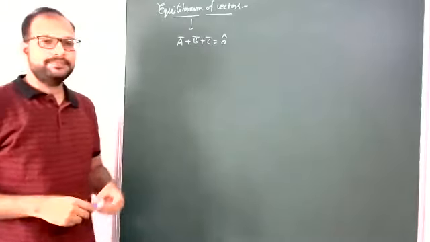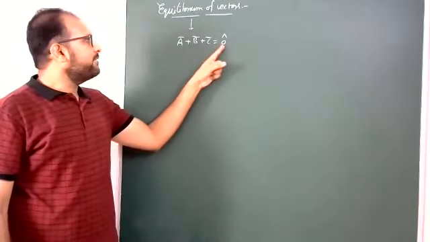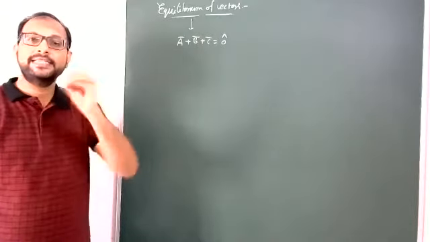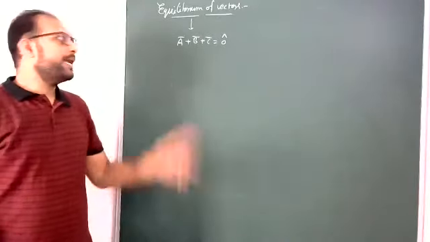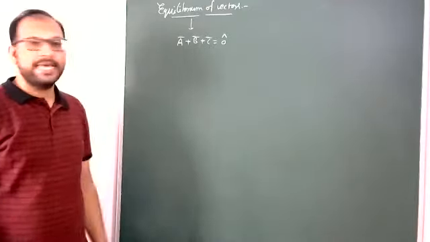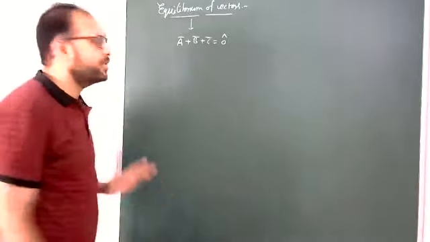Then indirectly these all 3 vectors are in equilibrium, that is, the vector resultant is 0. Now I am taking again a triangle to represent this. A bar plus B bar plus C bar equal to 0.